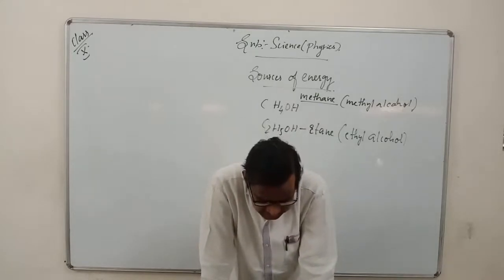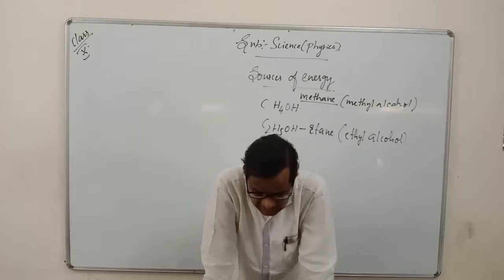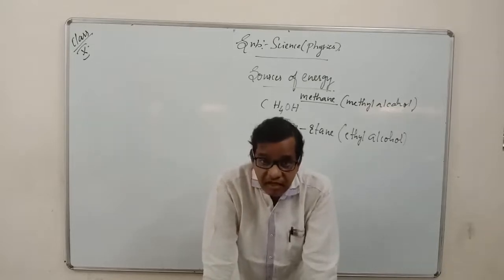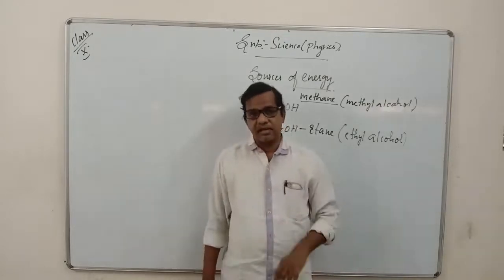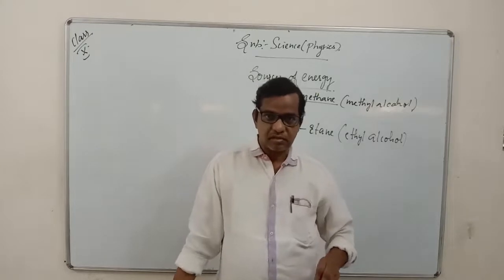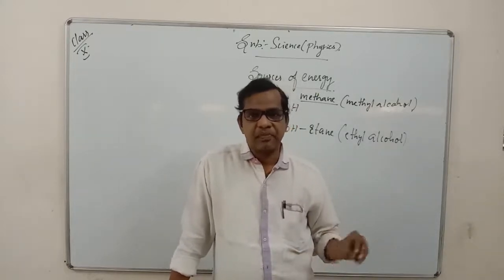The sun has been radiating an enormous amount of energy for nearly 5 billion years, and will continue radiating at the same rate for about 5 billion years more. See how much energy it is giving. But we are unable to take 100% of the energy we get from the sun. Today we are not in a condition where we can use 100% of the sun's energy.